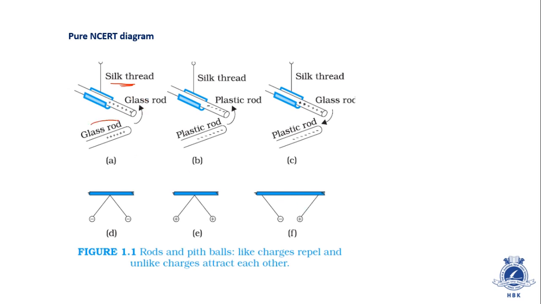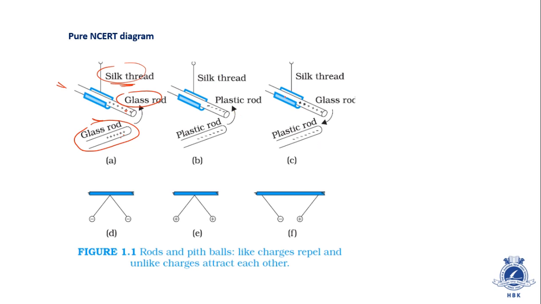Now when another glass rod is brought in contact with it, this glass rod moves away. The glass rod hung with silk thread moves away when another glass rod is brought near it. It means that these two have like charges, therefore they are repelling each other. The same thing happens with plastic rods also. When two plastic rods are brought near each other, they move away from each other. So in this case also like charges repel each other.